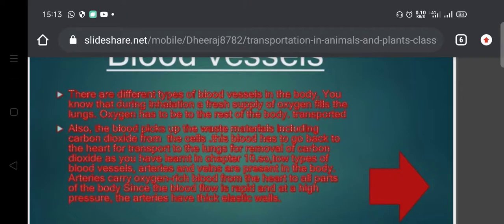Also, blood picks up the waste materials including carbon dioxide from the cells. So this blood has to go back to the heart for transportation to the lungs for removal of carbon dioxide. So this is the function of arteries and veins in the body.